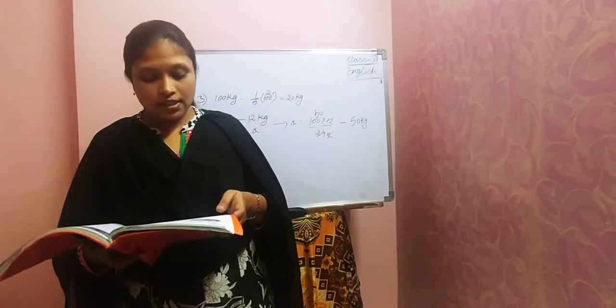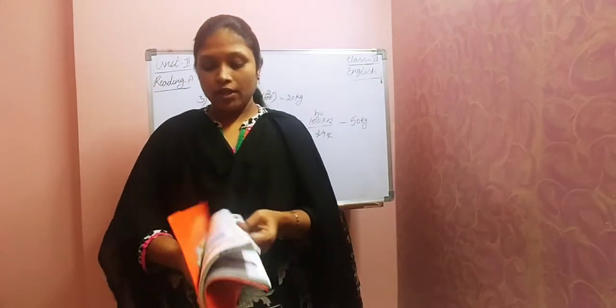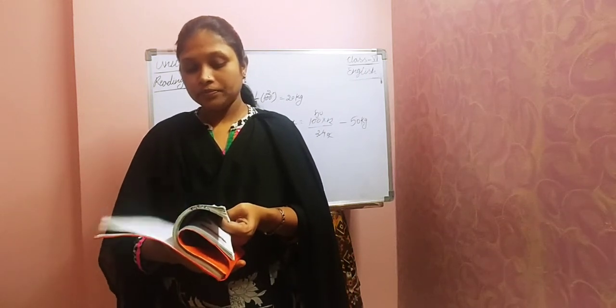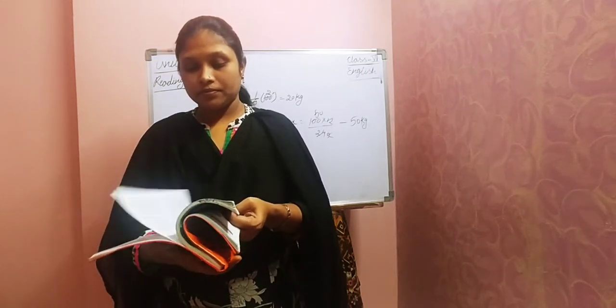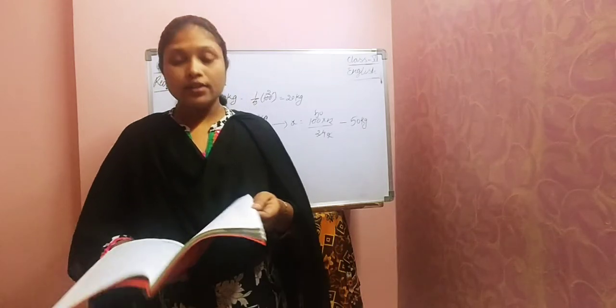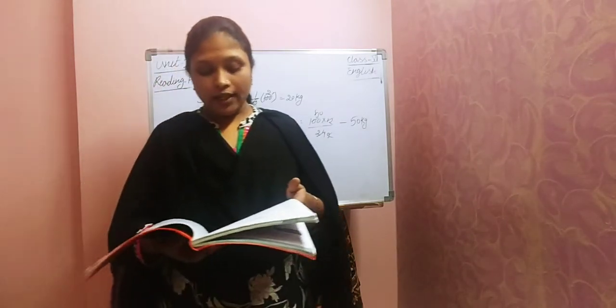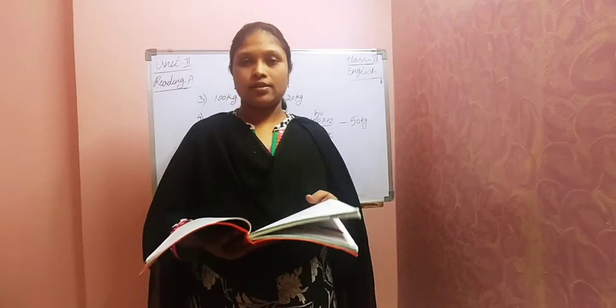Next one is listening and speaking. Everybody open page number 134. The inventor of inventors. Children, I'll read this and you also read along with me. It's only listening and speaking, so no explanation for this. I'm just reading. Try to understand that. In the lesson, there are a few questions. We'll answer those. Okay.